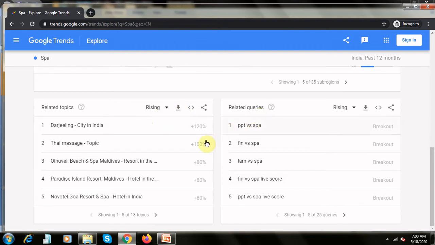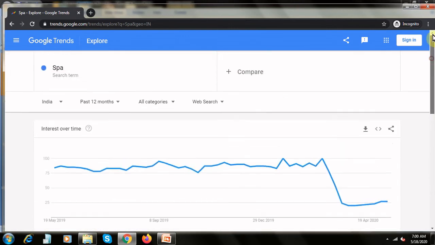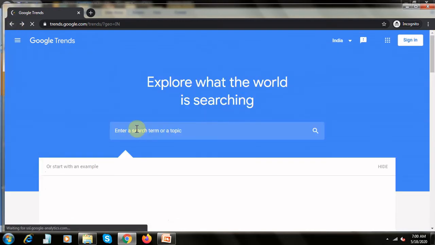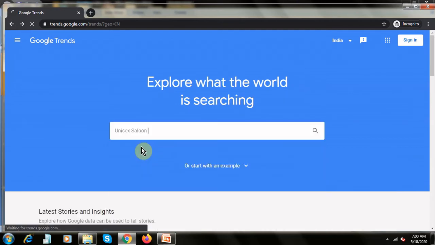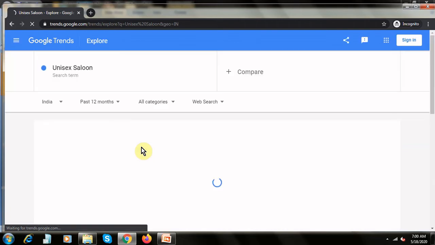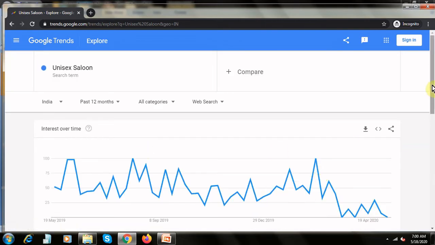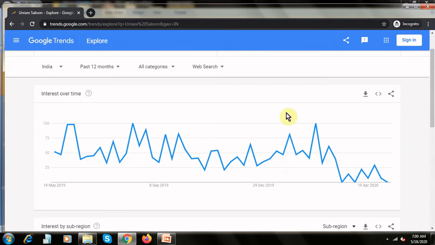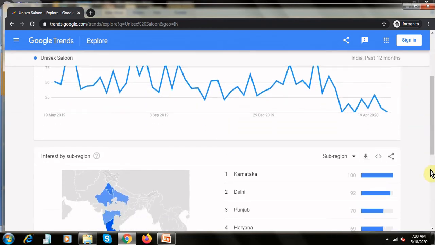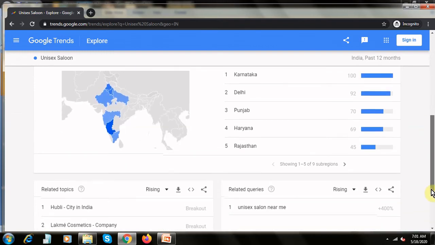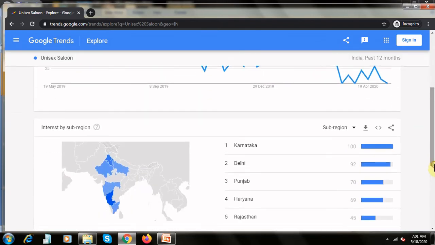So apart from that, there are other different keywords that have been searched, like lamb spa. So let's go ahead and change this keyword to another, unisex saloon. Yeah, so which means there are searches for this. So ensure that when you buy a domain name, at least one of these keywords should be in your domain. So you have a huge demand for them as well.